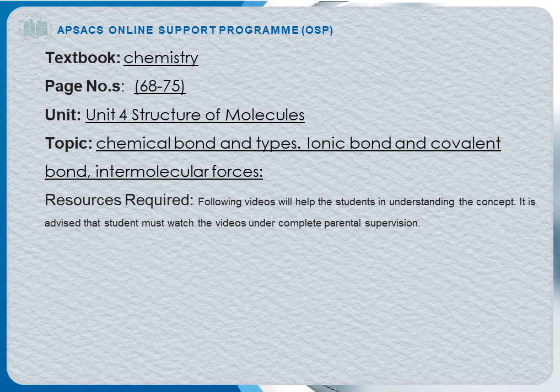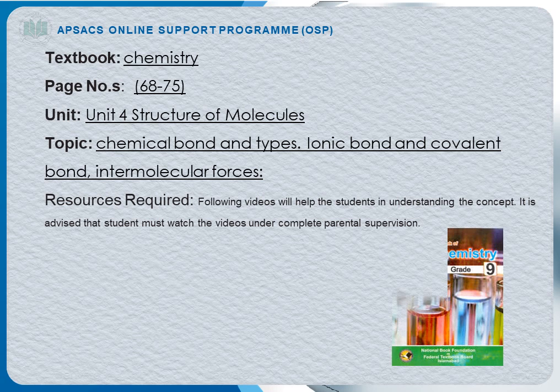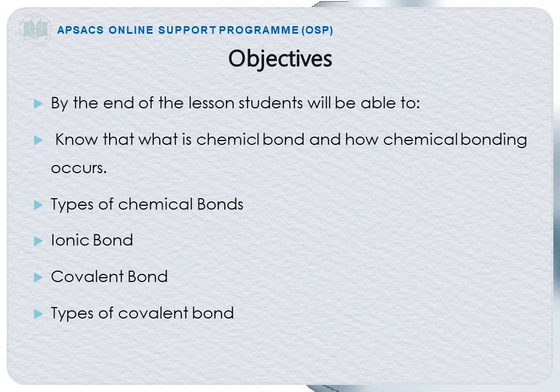Textbook Chemistry, page number 68 to 75, Unit number 4, Structure of Molecules. Topics included in this chapter are chemical bond and its types. In types of chemical bond, we will study ionic bond and covalent bond and also intermolecular attractive forces. Objectives. By the end of the lesson, students will be able to know what a chemical bond is and how chemical bonding occurs. Types of chemical bond: ionic bond, covalent bond and types of covalent bond.